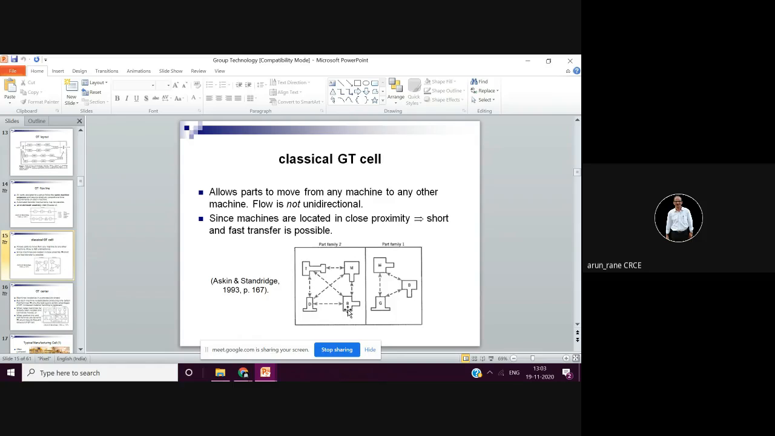But nowadays there are a lot of softwares available. There are some softwares which are dedicated only for the layout design, which give you very quick, faster and accurate results and layout.